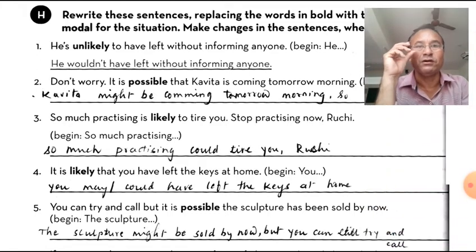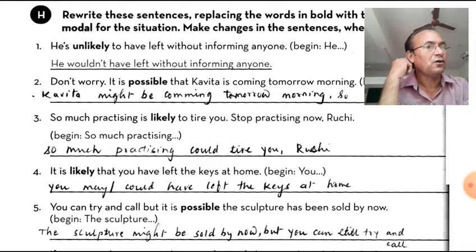Now, third one. So much practicing is likely to tire you. Stop practicing now, Ruchi. Begin with so much practicing. So we will have to start the sentence with so much practicing. So much practicing could tire you.